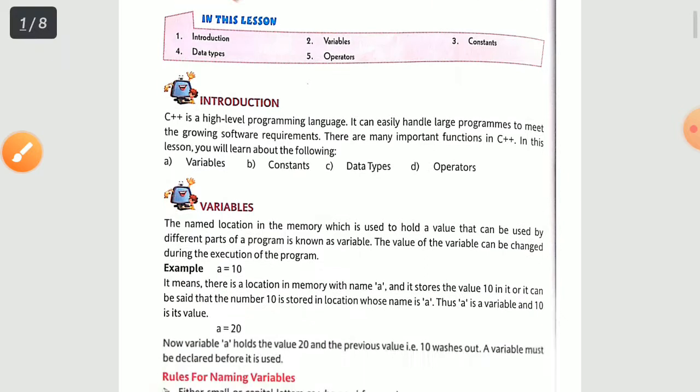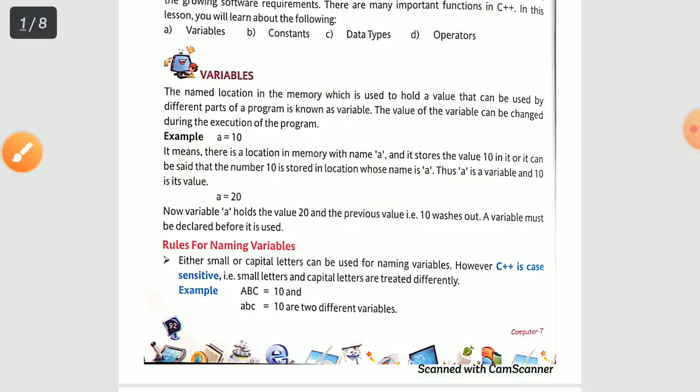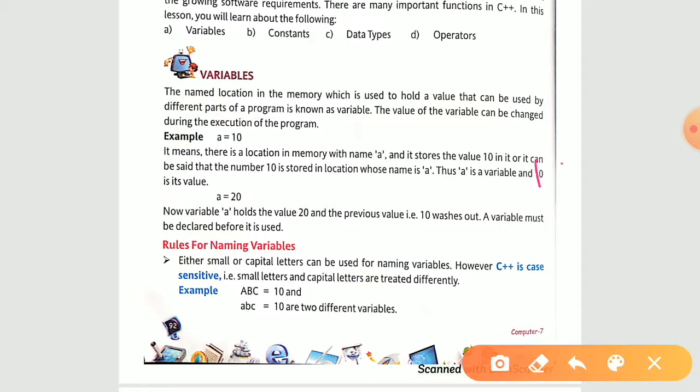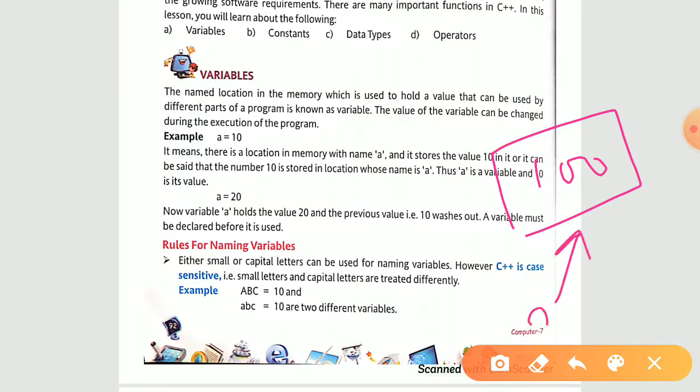So the first one is your variable. Let's see what it is. Variable is particularly when you are storing something. When you are storing some value, then that value should have a name, and that name we call a variable. Let's say you are having a value 100 and you want to store that 100 into your computer memory. So you can store it in memory. Now after that you have to give one name to that part. So you are just naming it, let's say x. So when you just call x, then it means you are calling out the value 100.